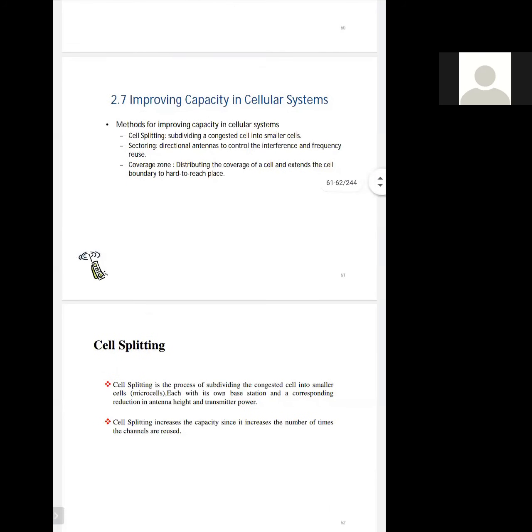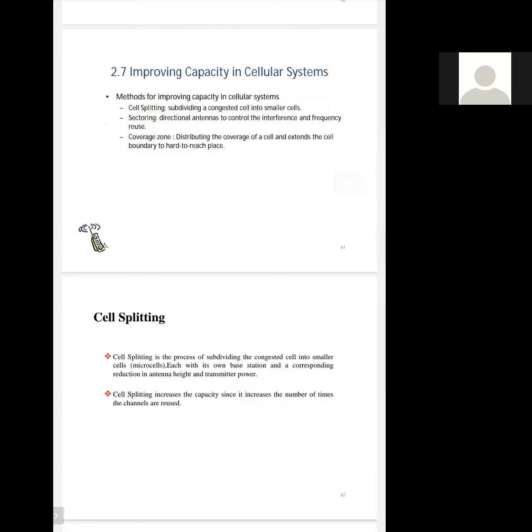Next topic is about improving the capacity in cellular system. We have various methods that are used for improving the capacity in cellular systems. Some are enlisted like cell splitting, sectoring, and coverage zone. These are the three most widely used methods for improving the capacity in a cellular system.